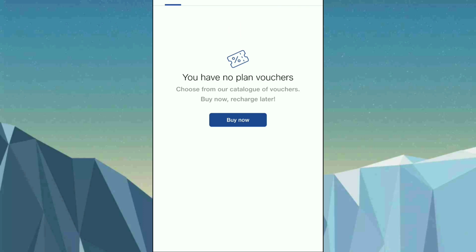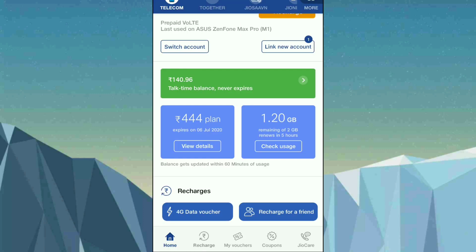50 GB of additional data in your mobile. This is the trick. And the second trick is boost up packs, friends.